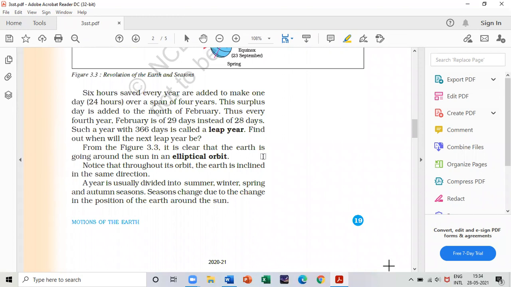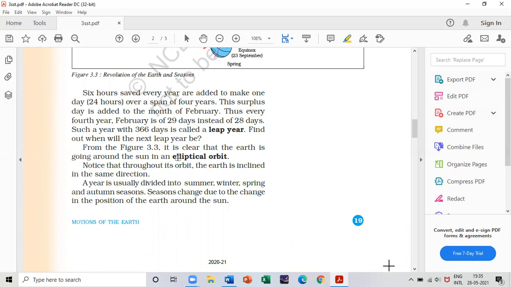Then, what do you mean by leap year? As we all know, in February we get 1 day extra, and that is called the leap year. And 6 hours saved every year are added to make 1 day over a span of 4 years. And this surplus day is added to the month of February, and thus every such year with 366 days is called a leap year. Your answer should be this.